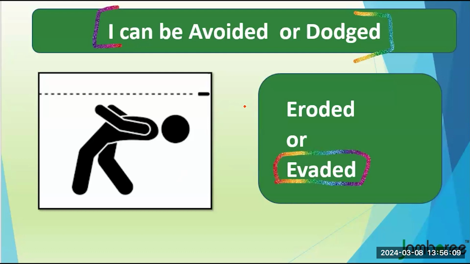The word eroded means to weaken. The word eroded comes from the word erosion. You might have heard about soil erosion. Now, eroded is when something gets weak slowly, gradually. Evade is to dodge. Evade is to avoid. So the answer here is evaded or avoided or dodged.